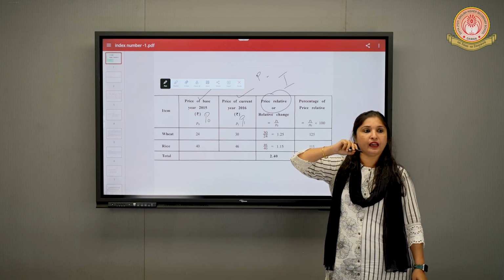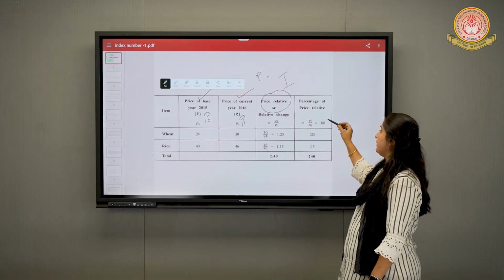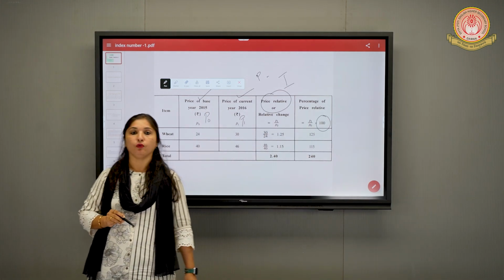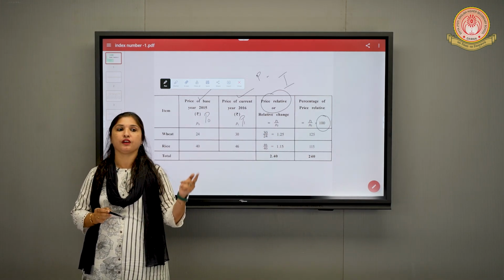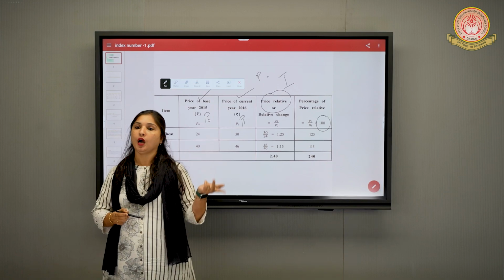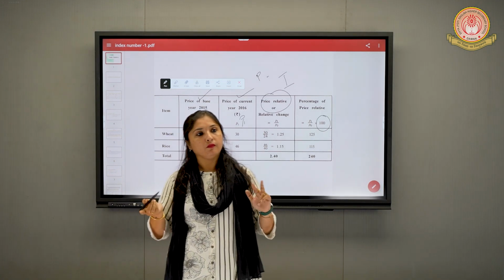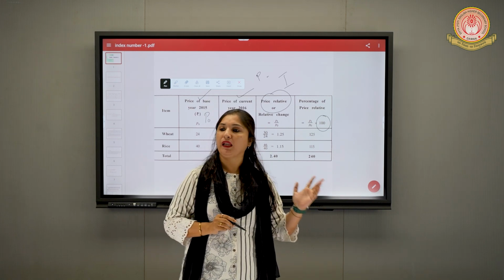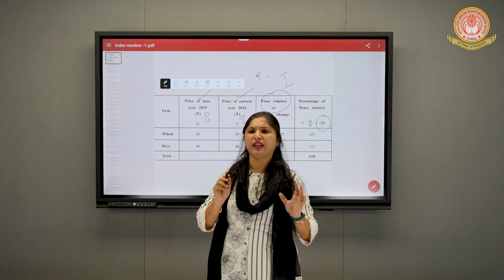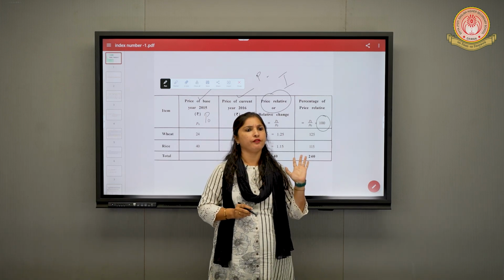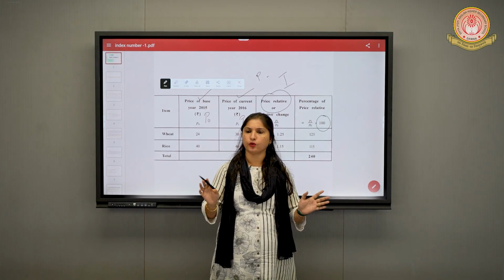We are finding the change, and we are multiplying it with 100, because in index number we find the percentage change. That is why P1 by P0 into 100. What is the formula of index number? P1 by P0 into 100. We are taking some base year with which we are comparing the current year and we are finding the percentage change. Is it clear to everyone?